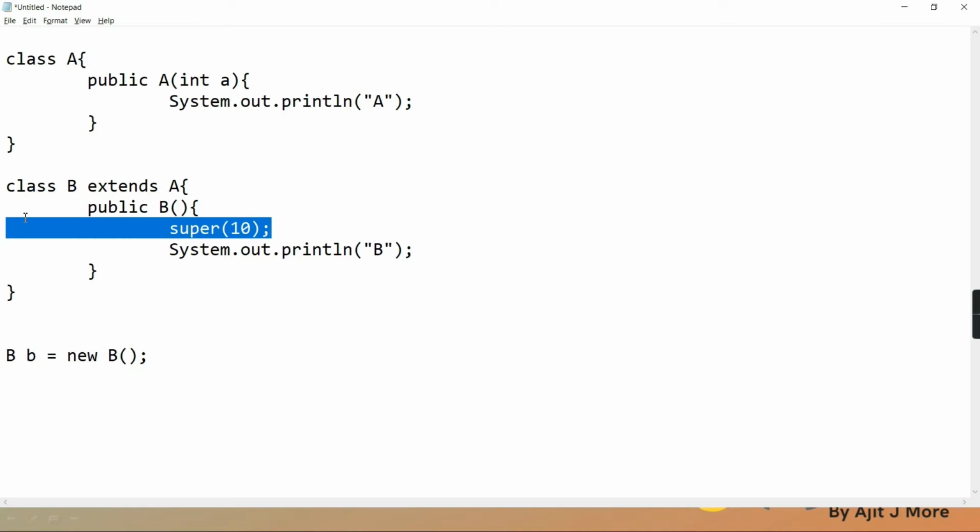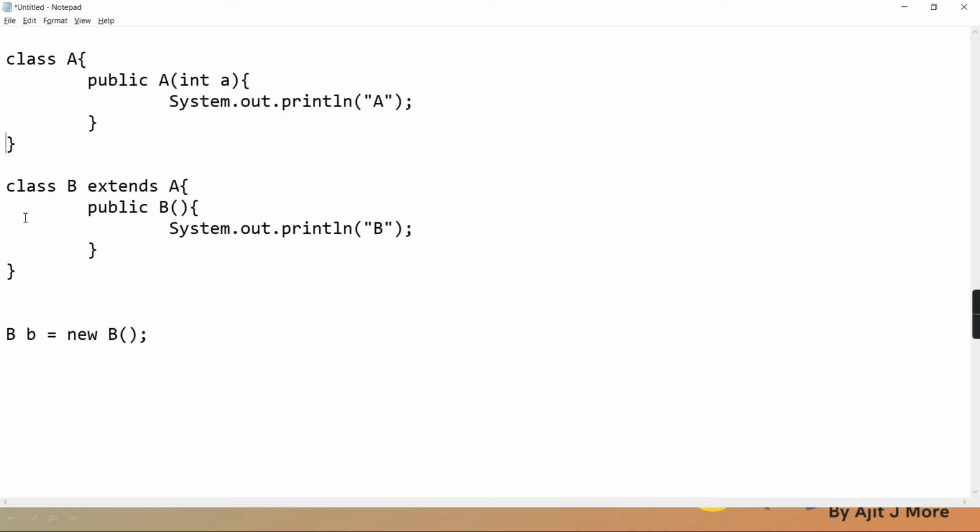But when we don't have to explicitly call, when the parent is having which constructor? Default constructor. So when the parent has a default constructor, the child constructor will automatically give a call to the parent constructor. Object of child is created, obviously the child constructor is called, but within that a call is given to the parent.